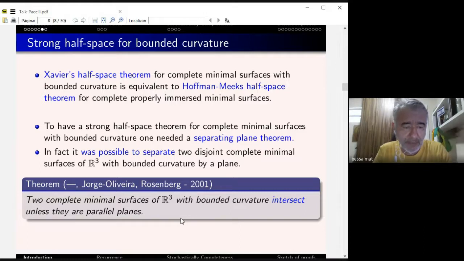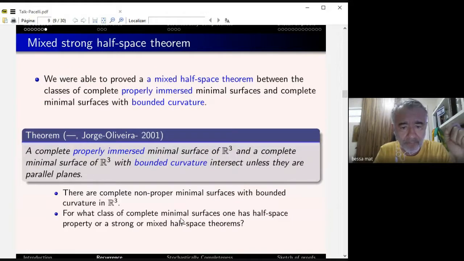Also, I'm going to mention that at the same time, Rosenberg proved, in 2001, independently, the same result: two minimal surfaces with bounded curvature intersect. But also ask the following question: you have two properly immersed surfaces intersect, unless they are parallel planes. Two bounded curvature minimal surfaces intersect. But what happens if you have one properly immersed and one of bounded curvature? We were also able to prove that they also intersect. They call it the mixed half-space theorem.